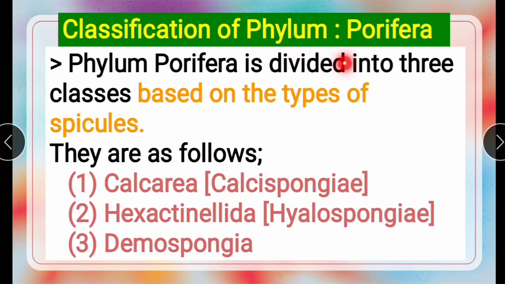Classification of the phylum Porifera. Here, phylum Porifera is divided into mainly three classes based on the types of spicules. They are as follows. First one, Calcarea, or we call it Calcispongiae. Second one, Hexactinellida or Hyalospongiae. Third one, Demospongiae. These are the three classes we see in the phylum Porifera. Now we will study one by one.